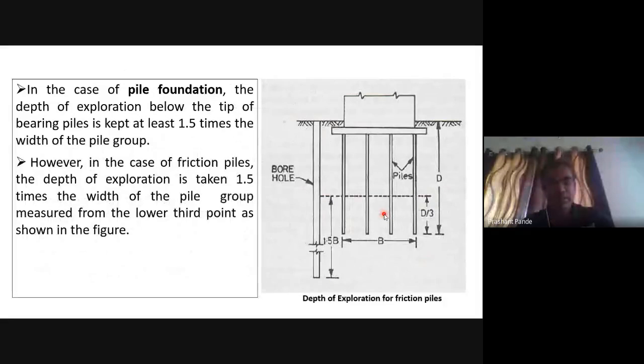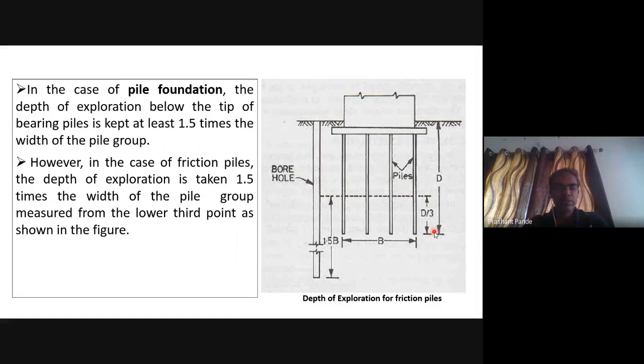In case of pile foundation, the depth of exploration below the tip of bearing piles is kept at 1.5 times the width of the pile group. Then that 1.5 times B will be measured from a distance d by 3.